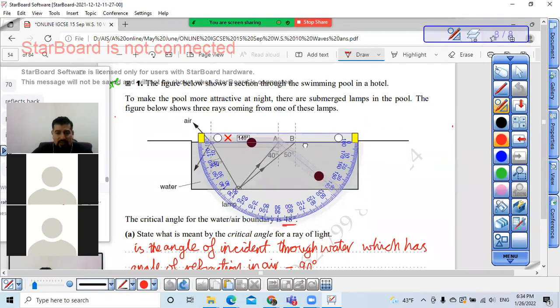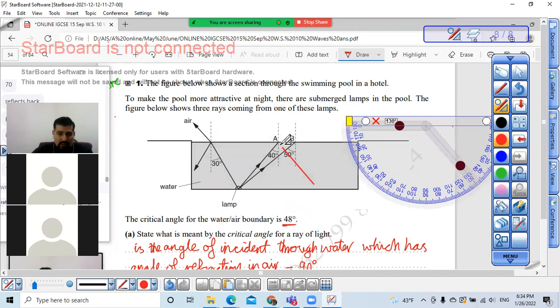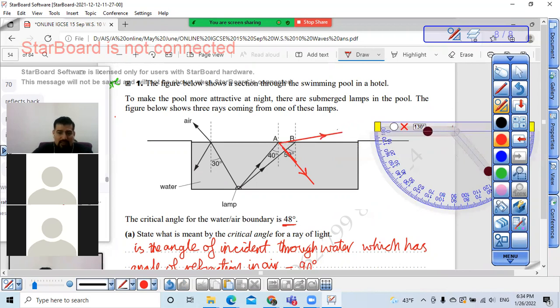We are going to bring our protractor and put it exactly on the point A. This is the normal. I'll measure the angle of 40 degrees. Yes. Then I will draw the reflected ray from the point A. This is the incident ray, and this is the reflected ray, from point A. And also I will draw the refracted ray from A, and it will be away from the normal, something like this.